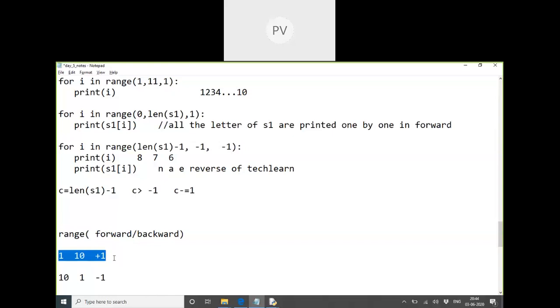Let us do a lot of programs with loops. Tomorrow we'll do a lot of programs on this concept. But you got the basic clarity: while loop, for-in loop, and for loop with range. Tomorrow I'll give more concepts on range.